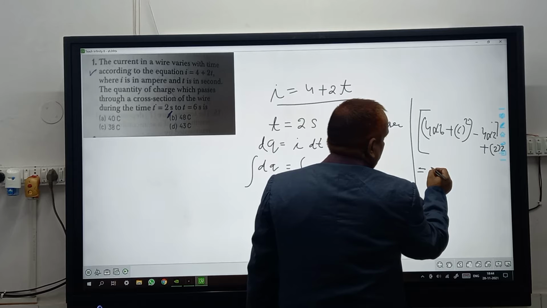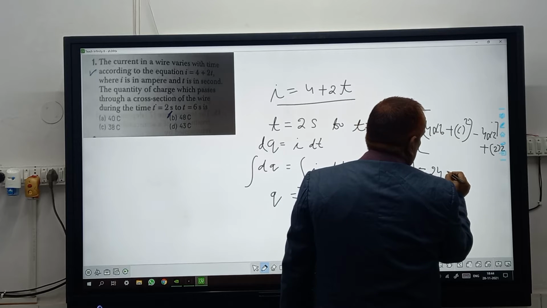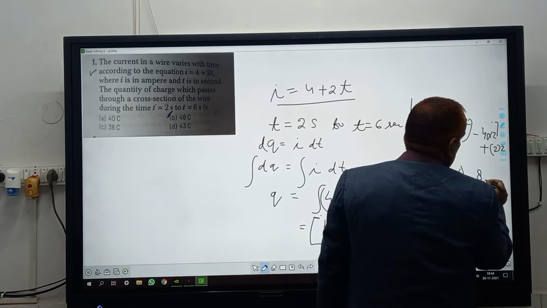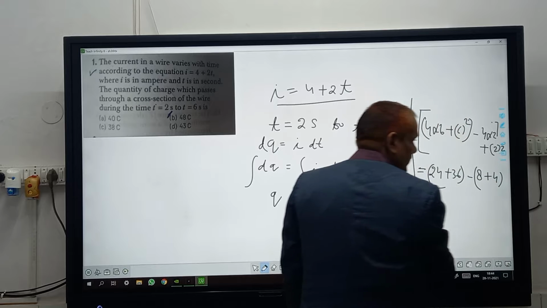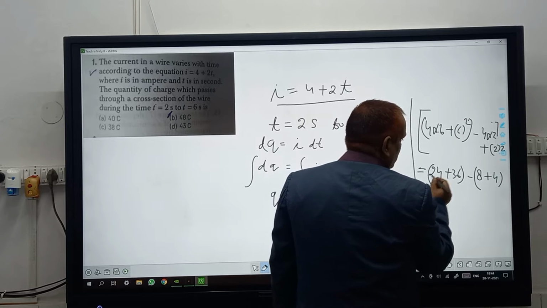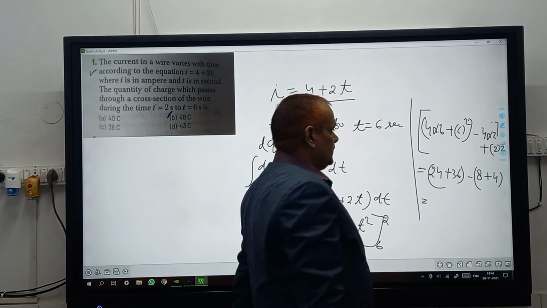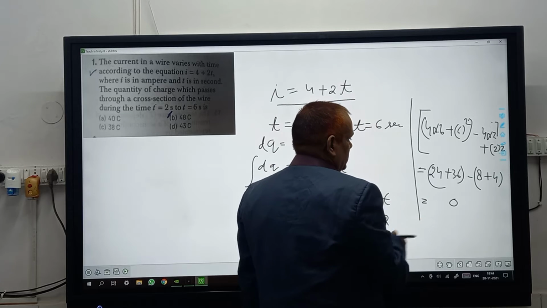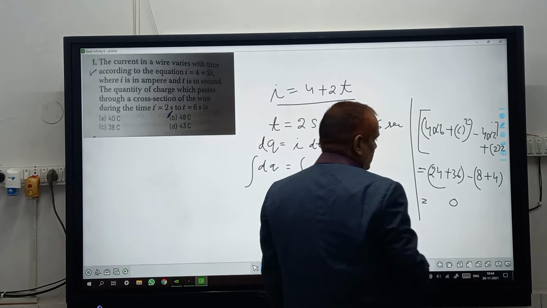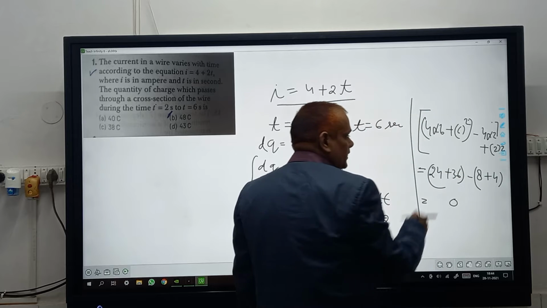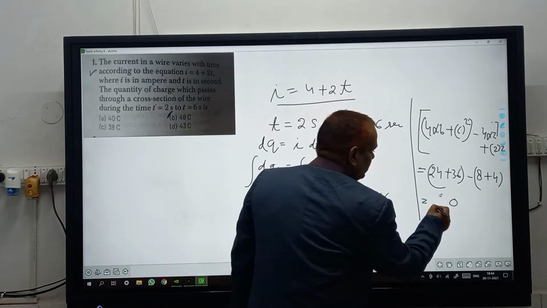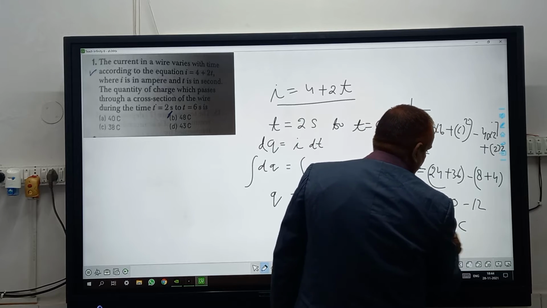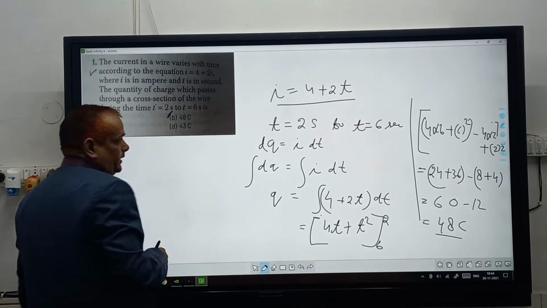Further you can find it, 24 plus 36 minus 8 plus 4. You will find 24 plus 36 is 60, and minus 12, that is 48 coulomb. So option B is the correct answer here.